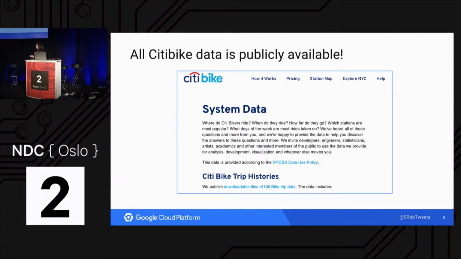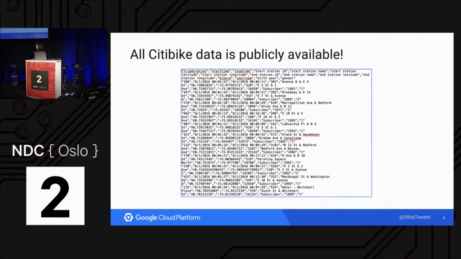So I was really excited to discover that City Bike provides data on every trip that's been taken since 2013, and this is publicly available. Anybody can go and download these CSV files and do anything you want with the data on every trip. CSV files look something like this. That's a lot of text, I know.